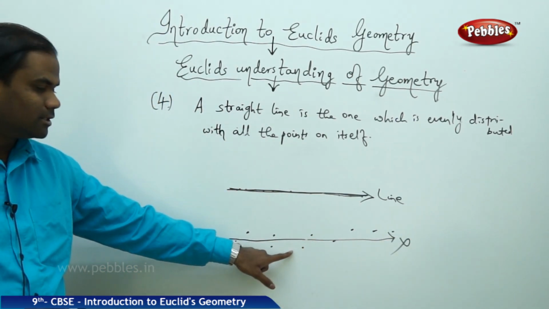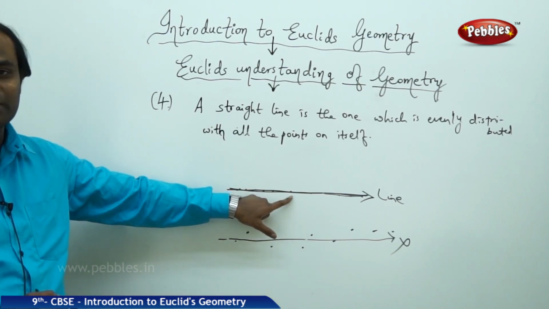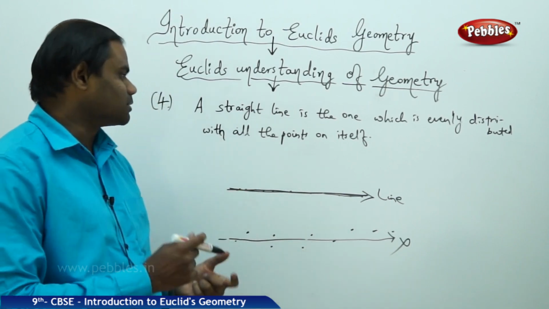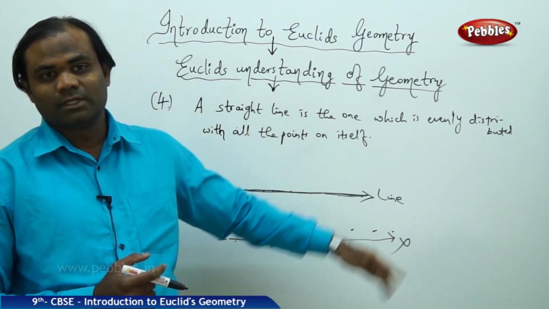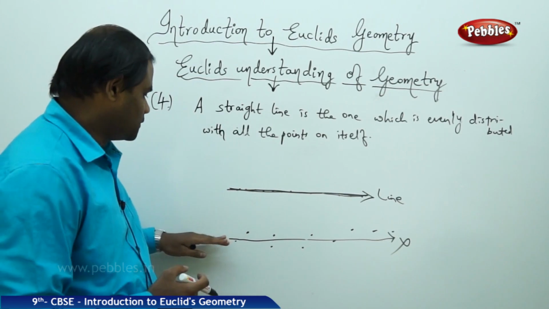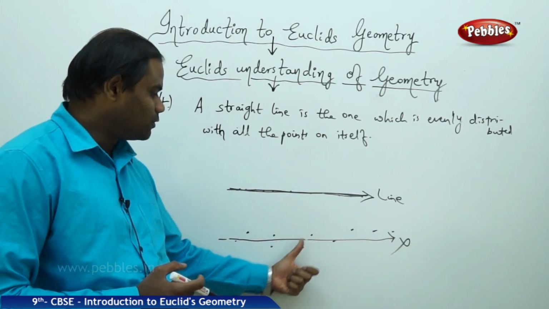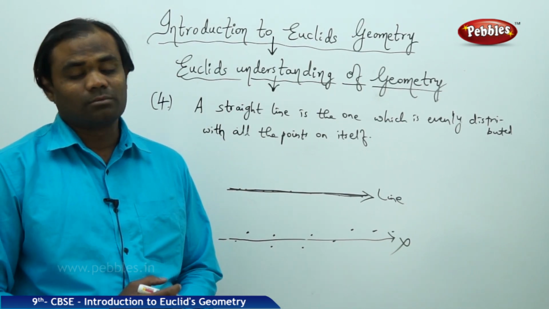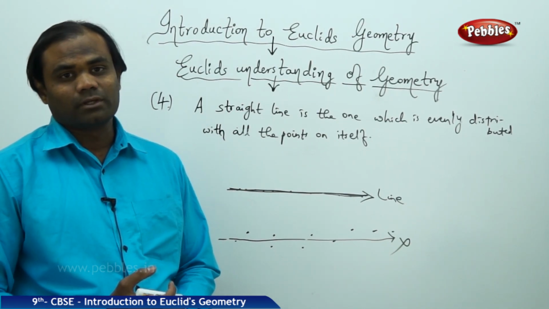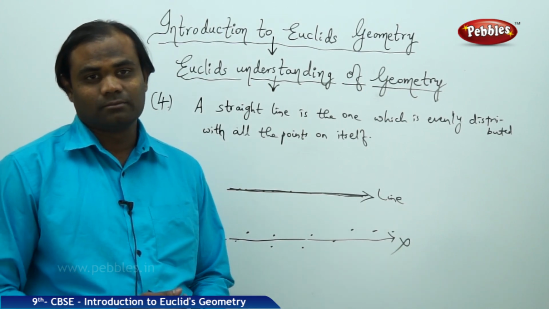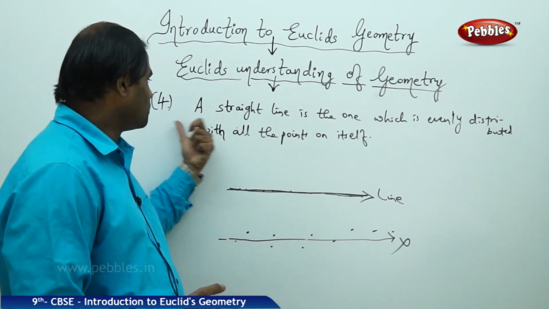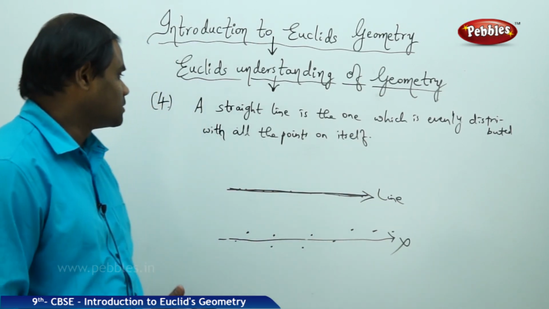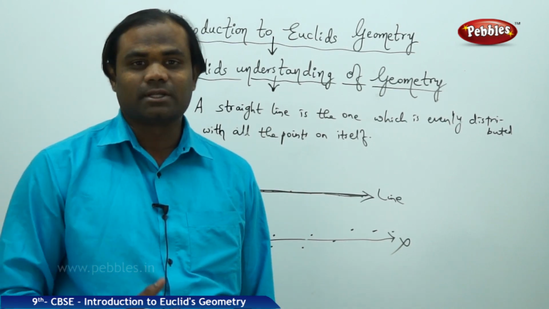According to Euclid, this does not define a line, but this defines a line, because the one which is evenly distributed with all the points on itself is a line. Which is unevenly distributed with few of the points not on the line cannot be a straight line, according to Euclid's geometry, is how we understand the property number 4. A straight line is the one which is evenly distributed with all the points on itself.